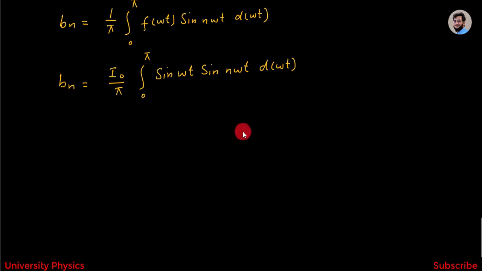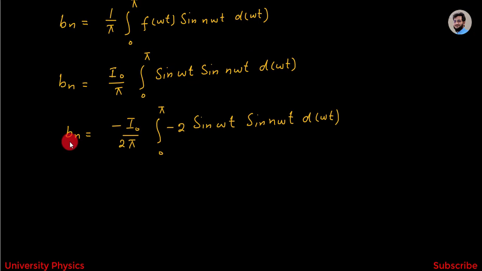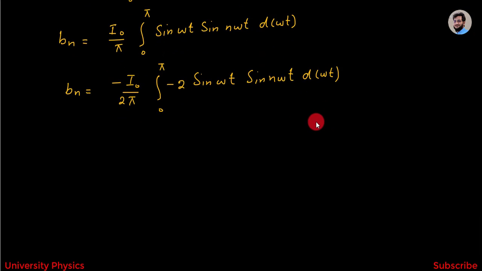Now I have to multiply and divide this equation by minus 2 and we will get bn is equal to minus I naught divided by 2 pi integration from 0 to pi minus 2 sin omega t sin n omega t d omega t. Now I have to apply the trigonometric relation minus 2 sin a sin b is equal to cos a plus b minus cos a minus b.